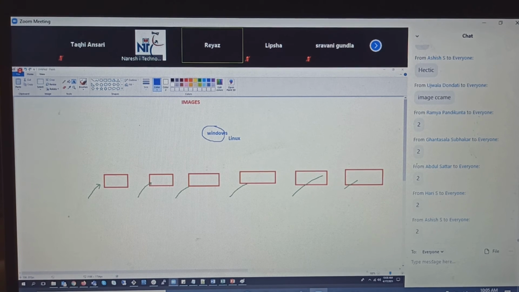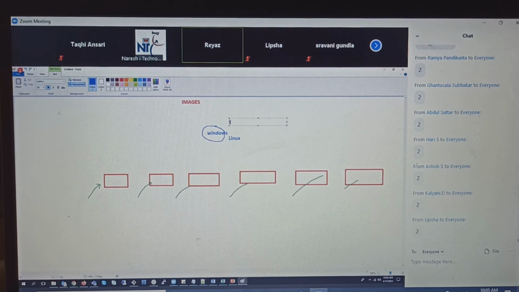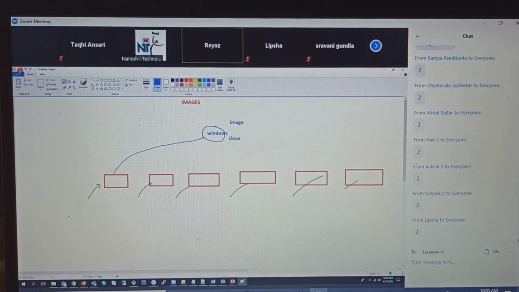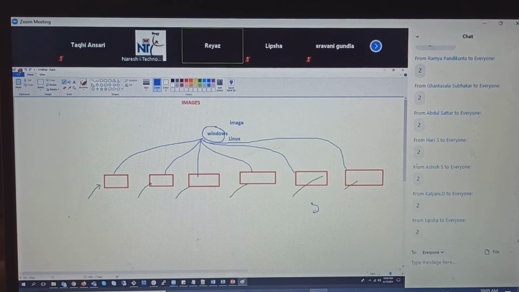Either you install the Windows operating system or the Linux operating system. So now I have an image. I create an image of the operating system, and I give this image parallelly to all the machines in one shot. So all will finish in 3 hours.